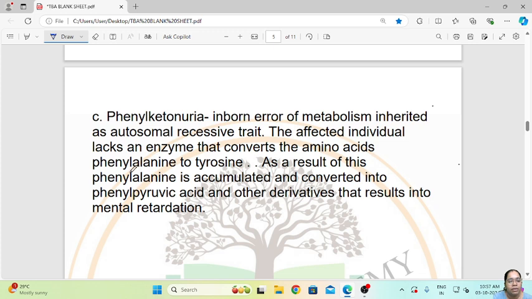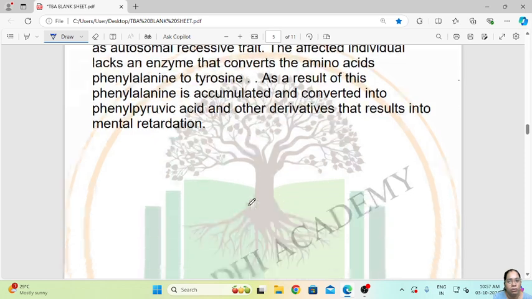The enzyme required for this transformation is not present in the individual, so phenylalanine accumulates, causing mental retardation in human beings.